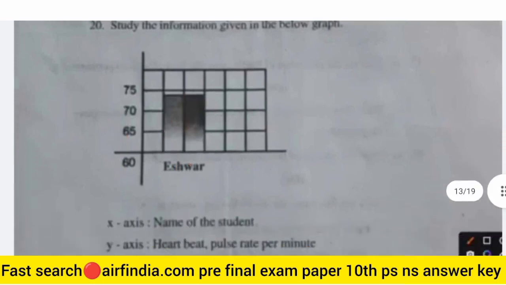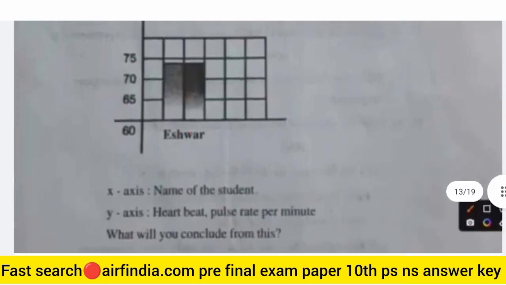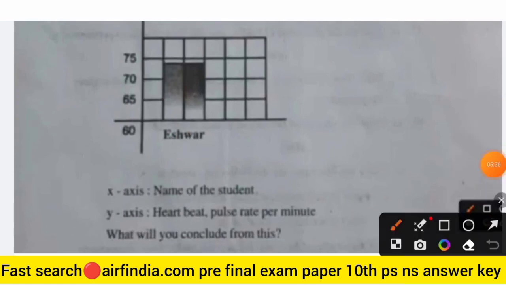The graph shows values 60, 65, 70 and 75, with a maximum of about 74. The x-axis is the name of the students and the y-axis is heartbeat, pulse rate per minute. So this is the pulse rate of the students. What will you conclude from this?